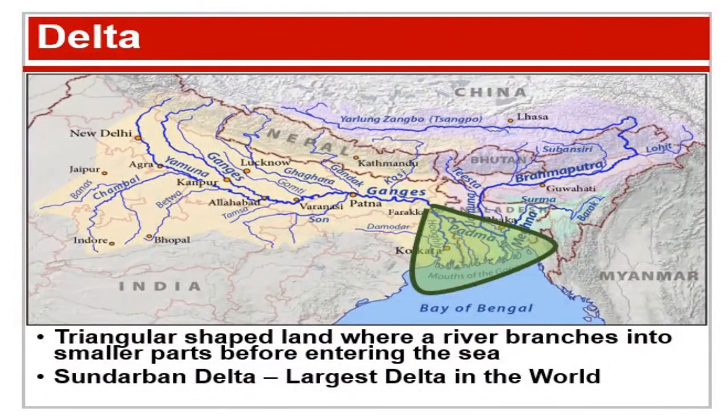The place where a river joins the sea is called its mouth. Before a river falls into the sea, it branches and forms a triangular shaped area. This place is called a delta. When Brahmaputra joins Ganga in Bangladesh and then branches before falling into the Bay of Bengal, it forms the largest delta in the world known as the Sundarban Delta. All the silt is deposited at the mouth of the river, which makes the place very fertile. This completes the 3 river basins in the northern plains.